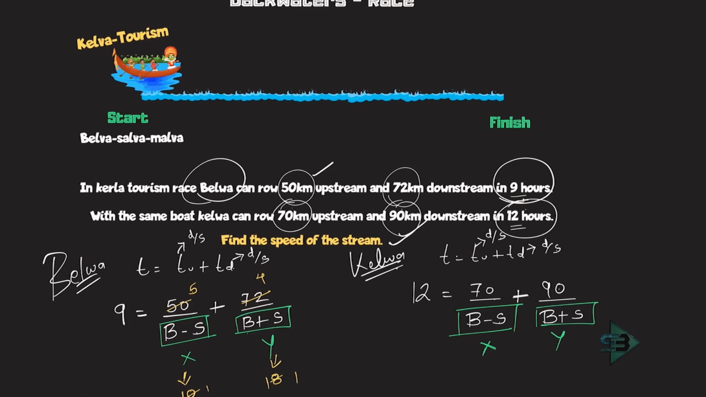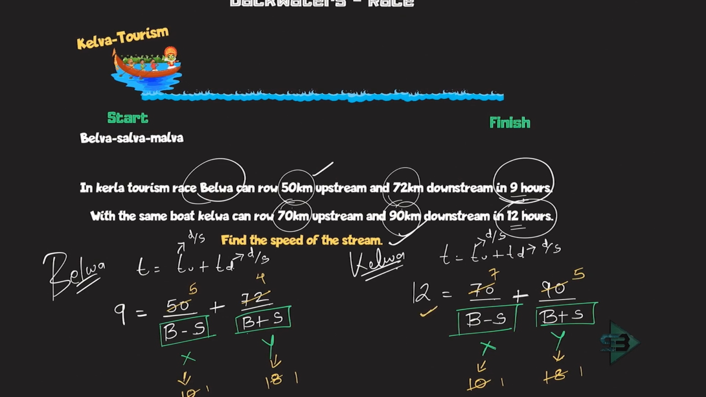If you are not able to get this, again you have to put the same values, 10 and 18. This has to be true for this as well. So let's check. 10 ones are, 10 7s are, 18 ones are, 18 5s are, 7 plus 5 will be equal to 12. Correct. I got the value of X and Y.